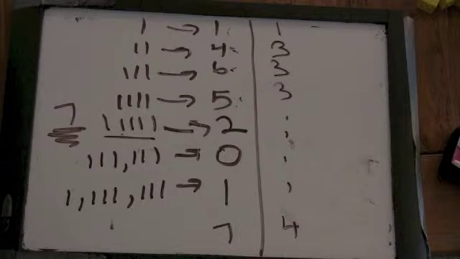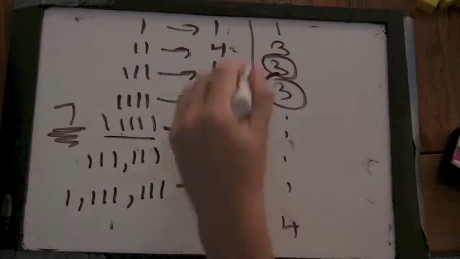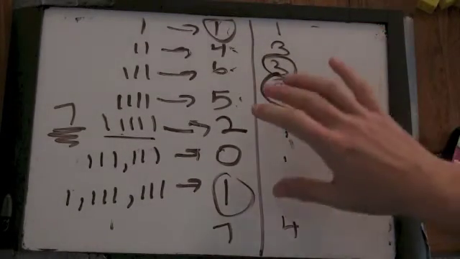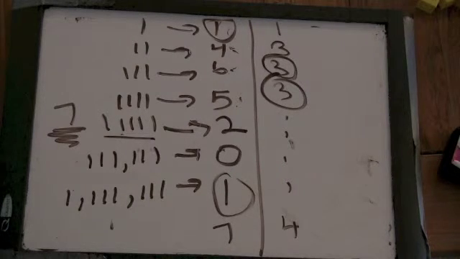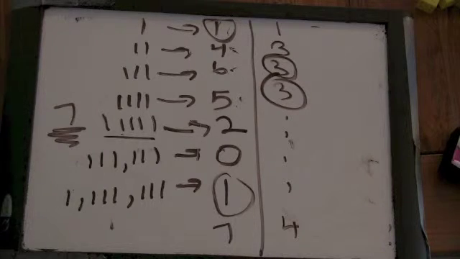Let me ask a different question. Am I going to see the same remainder ever for all numbers? Like here I saw 3 and 3, here I saw 1 and 1. Is that going to happen? It won't necessarily have to be 3, it won't necessarily have to be 1, but am I going to see the same remainder somewhere on the list, or is there going to be some number where it's always a different remainder? Well, I think you're going to see the same remainder at some point because there's a set number of remainders you can have.